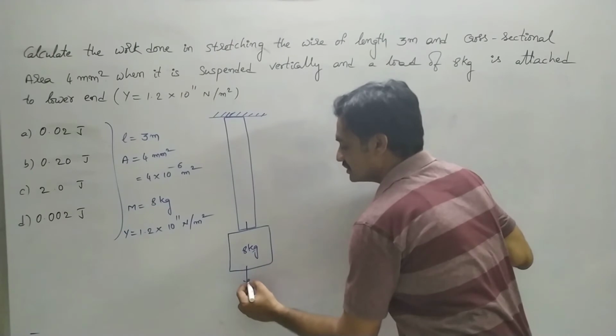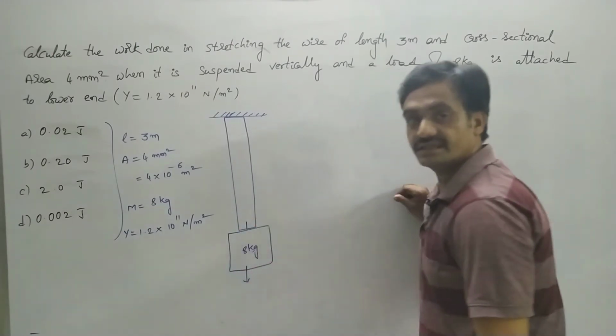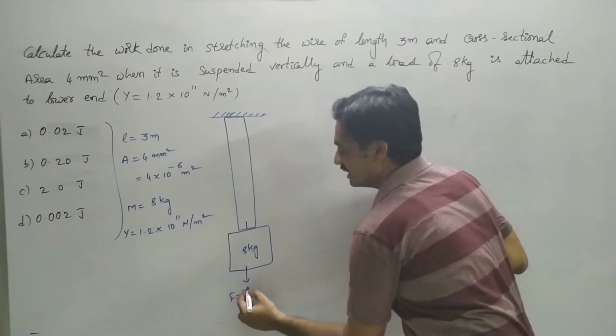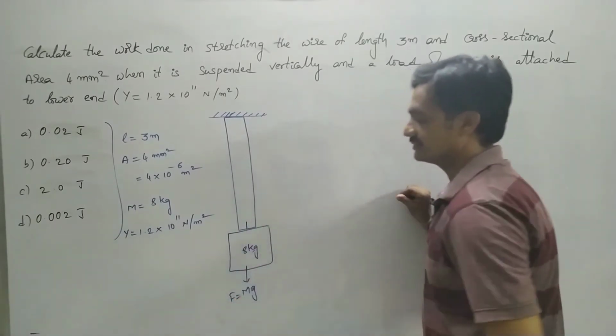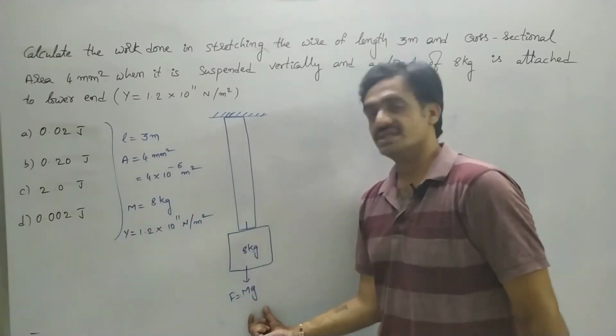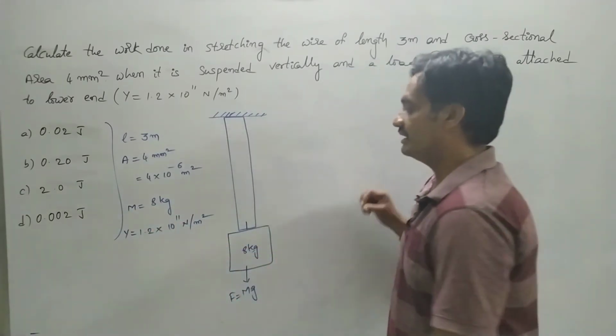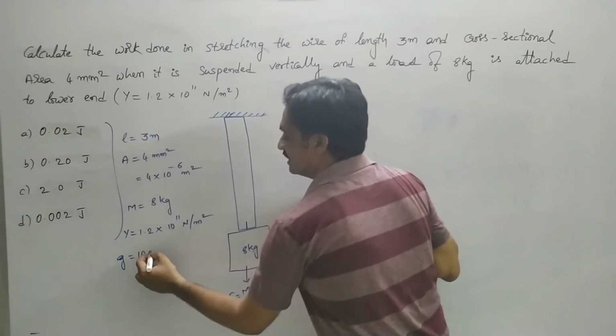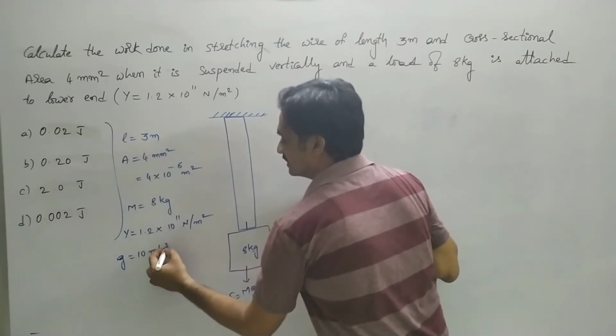The force due to this weight will be acting in the downward direction, and it is represented as F equals mg, where m is the mass of the block and g is acceleration due to gravity. Here we consider acceleration due to gravity as 10 meter per second square.